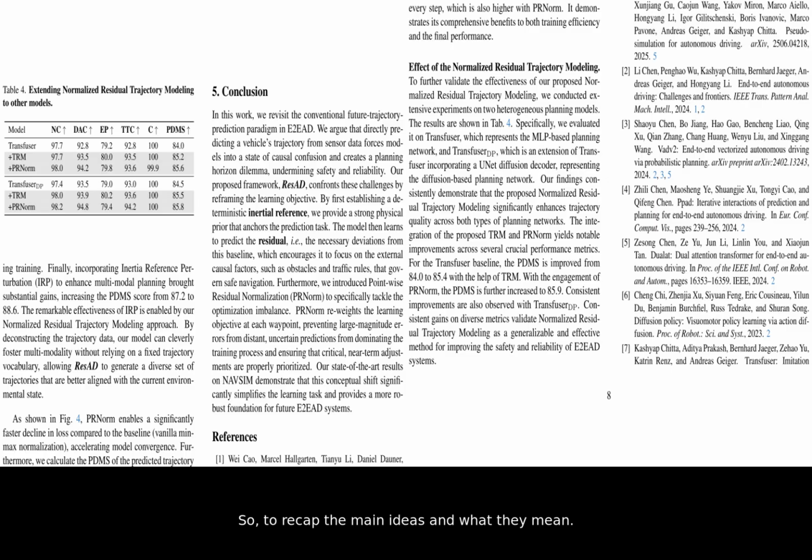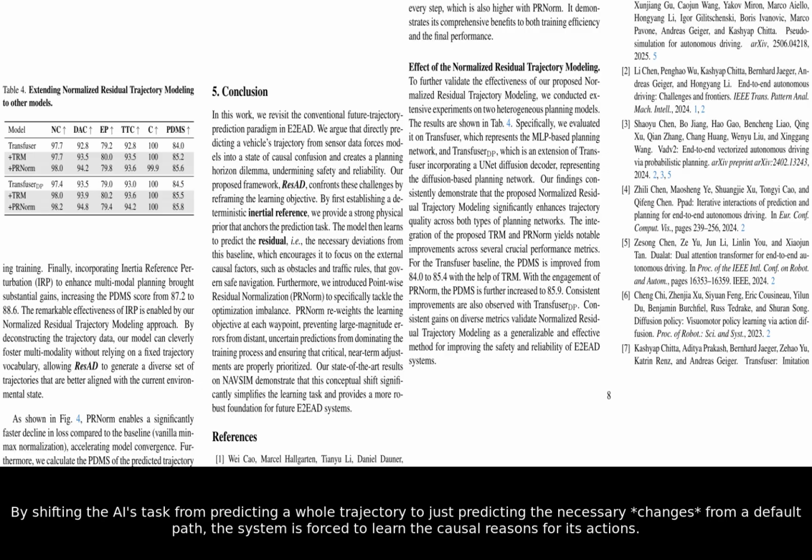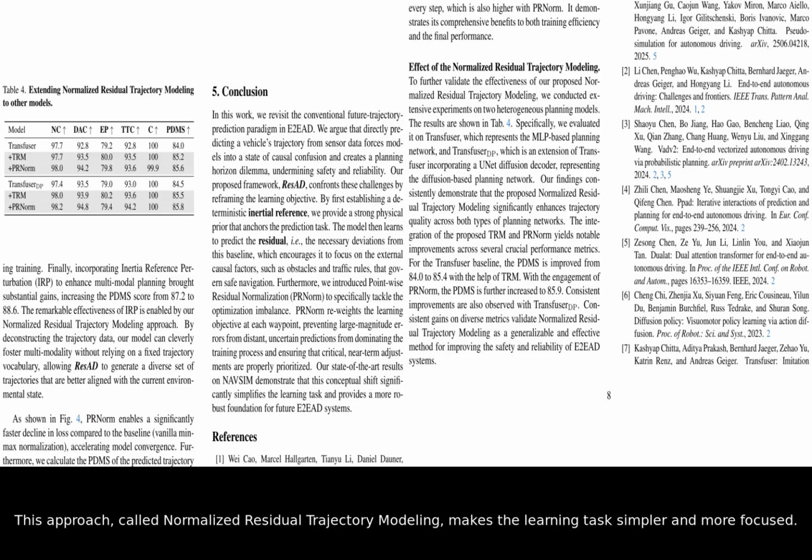So, to recap the main ideas and what they mean. By shifting the AI's task from predicting a whole trajectory to just predicting the necessary changes from a default path, the system is forced to learn the causal reasons for its actions. This approach, called normalized residual trajectory modeling, makes the learning task simpler and more focused. The results show this leads to safer, more reliable, and more efficient driving behavior.